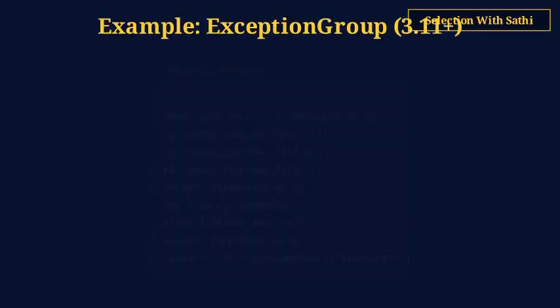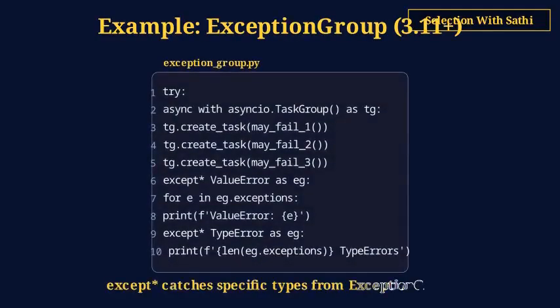Python 3.11 introduced ExceptionGroup for concurrent error handling. When using TaskGroup, if multiple tasks fail, their exceptions are collected into an exception group. The except* syntax lets you catch specific exception types from the group.